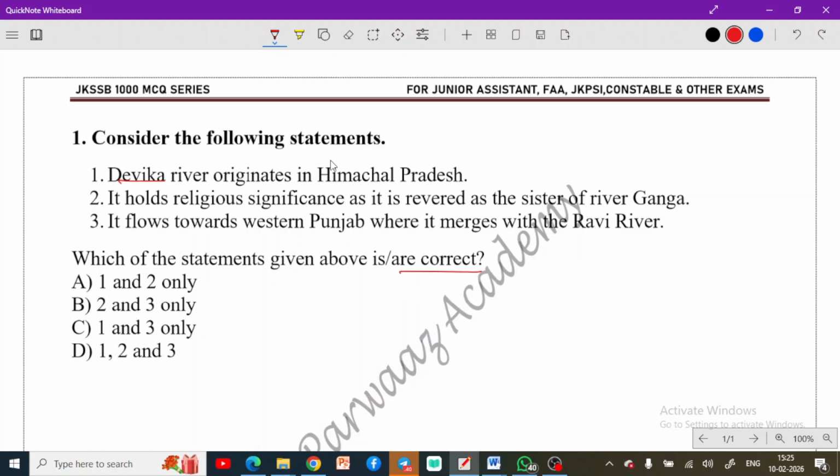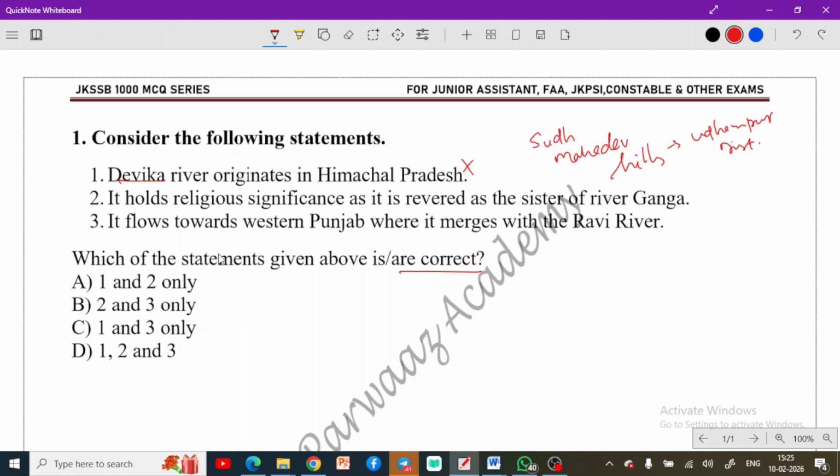First is, Devika river originates in Himachal Pradesh. This statement in itself is wrong, because if you know the Devika river, it actually originates from the Sud Mahadev Hills in the Udhampur district of Jammu and Kashmir. Remember this: Sud Mahadev Hills in Jammu and Kashmir. This comes in Udhampur district. So the first statement is wrong here.